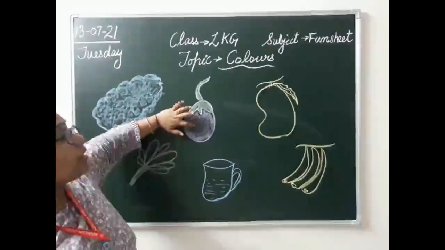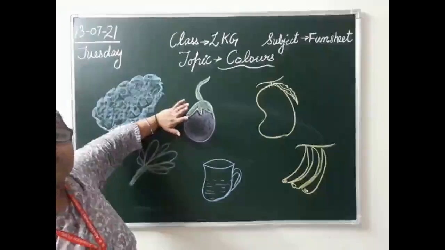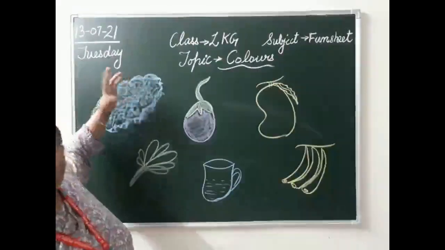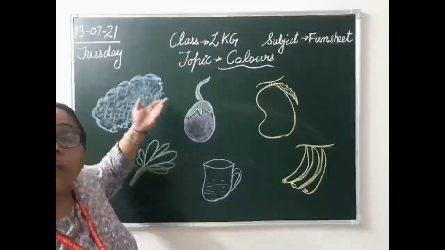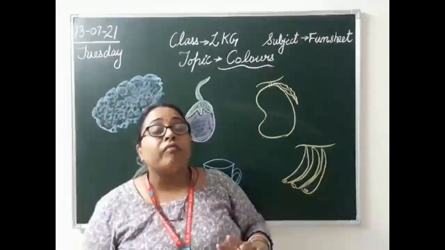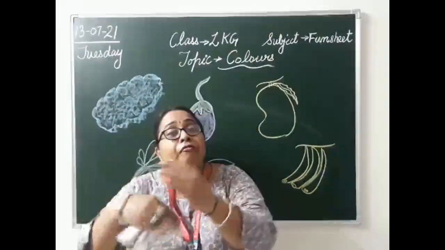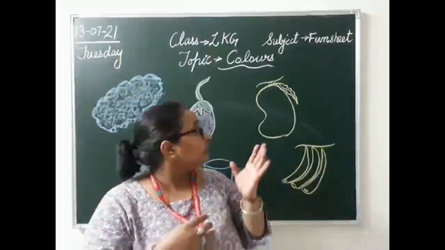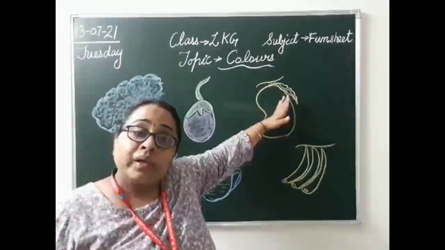तो हम पर्पल कलर कैसे बनाते हैं? We mix different colors and we make purple color. Cloud, it's blue in color, gray in color. Blue color तो होता है. अब हमें gray चाहिए तो from where you will get? We mix different colors, we make a gray color. Okay? Then mango, yellow in color.